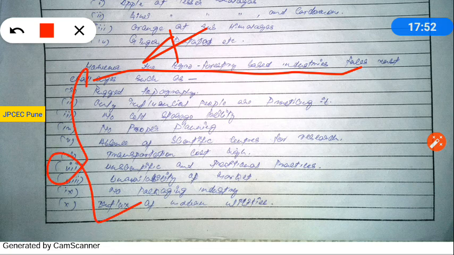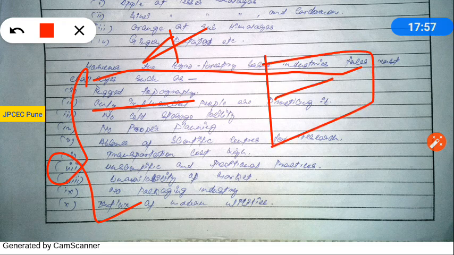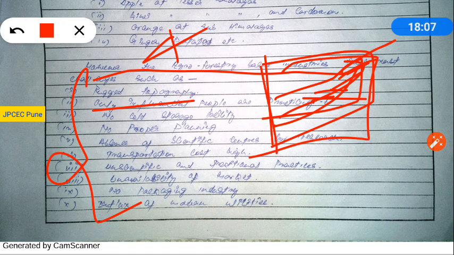For example, rugged topography. So friend, draw the Arunachal Pradesh and try to show the rugged topography, that these Abor, Mishmi, okay, these hills are located, the Brahmaputra, Lohit, these rivers are there. Okay, and this is the rugged topography, so communication is difficult, so industrial backwardness is there. Okay, show the rugged topography. Okay, about that, then no proper planning. Okay, it's somewhat vague point.